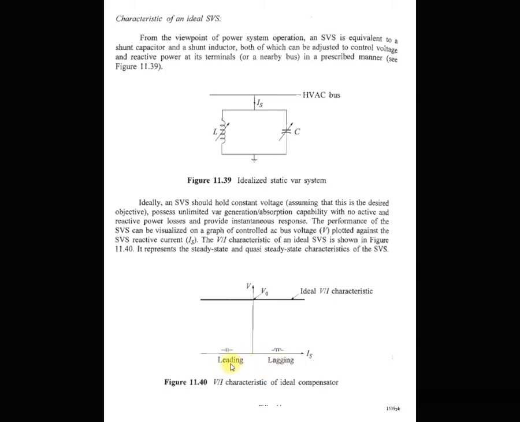Leading current means your SVS injects reactive power, because it acts as a capacitor, and lagging current means your SVS system acts as a simple inductor, or absorbs reactive power. As we know, the capacitor provides reactive power and the inductor absorbs reactive power.